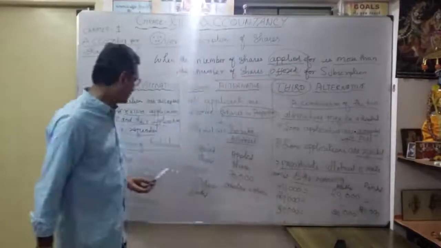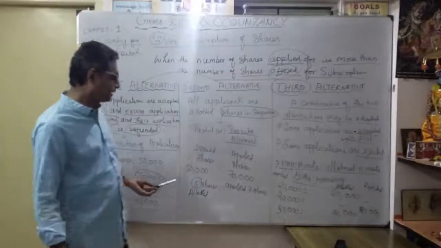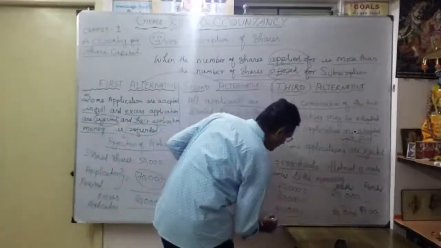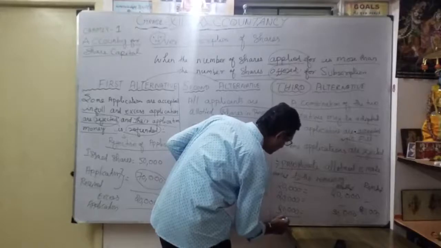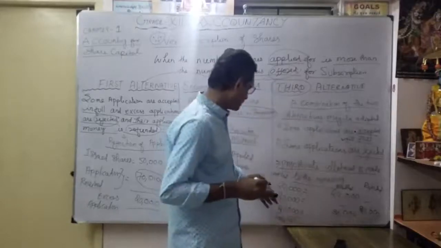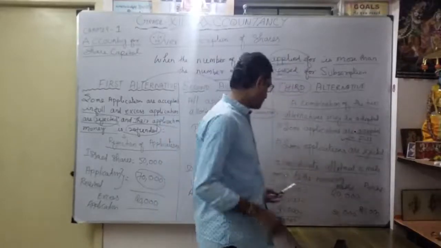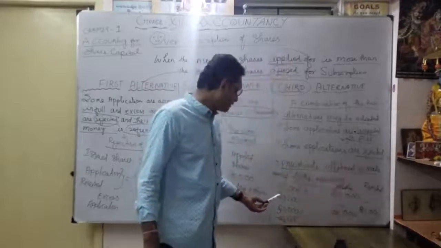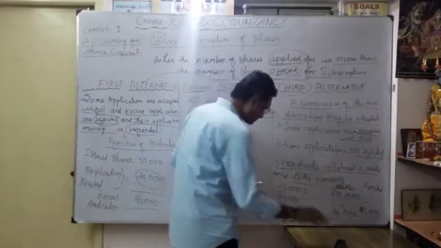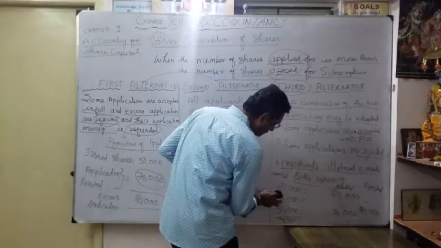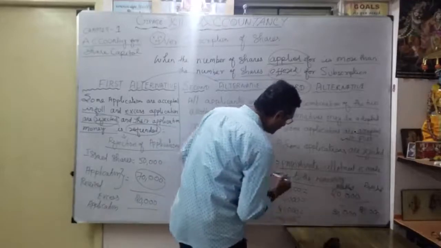You understood the same example. So whatever 70,000 here, totally how much applied? 70,000. Whatever 70,000, entire 20,000 allotted fully. Then whatever my 10,000, I will change the adjustment, then we will be able to understand.